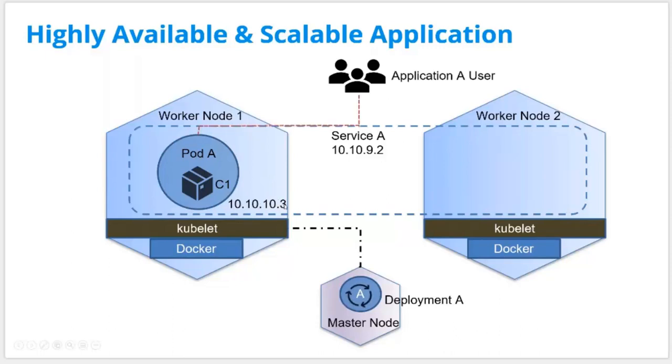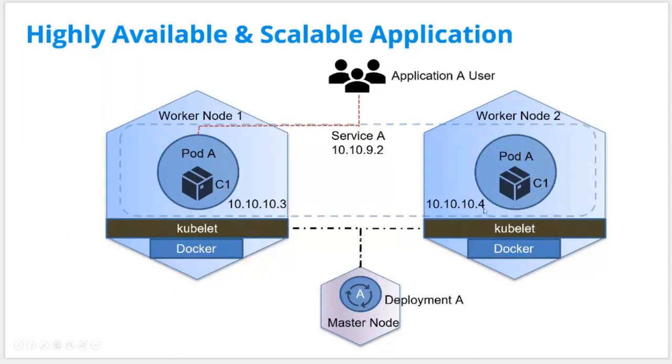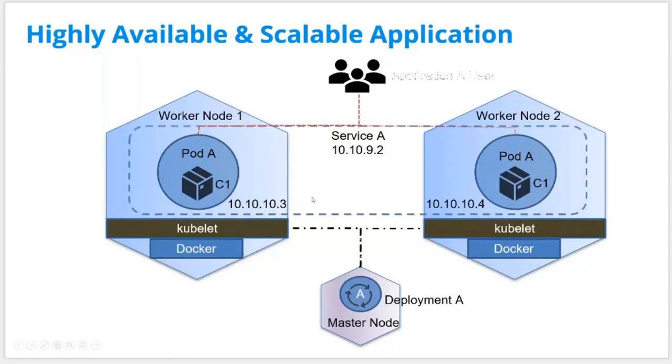So 10.10.10.3, and then another service here, 10.10.10.4. And then suddenly, let's suppose anything goes wrong with this pod or this pod, Kubernetes, this master node, will automatically start another one for you and then start forwarding requests through this service or load balancer.